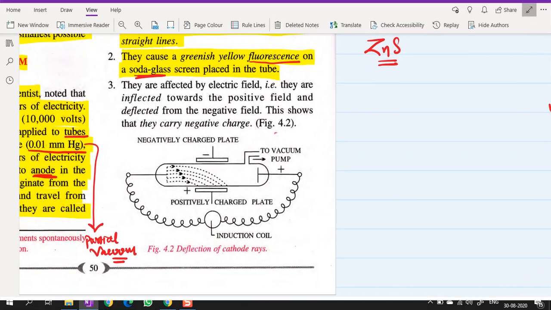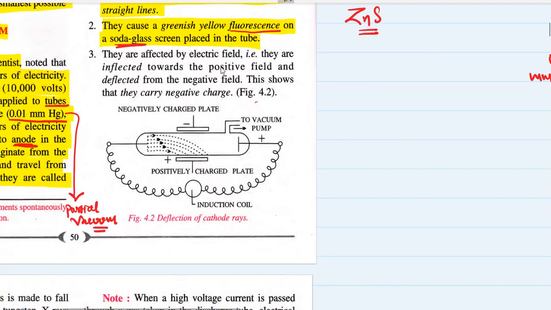Third property of cathode rays is that they are affected by electric field. That is, they are deflected or attracted towards the positive field and deflected or repelled from the negative field. Do you see over here in this figure there are negative and positive charged plates kept near the hard glass test tube, or discharge tube, or cathode ray tube, and you see all the rays are turning or getting attracted towards the positively charged plate.